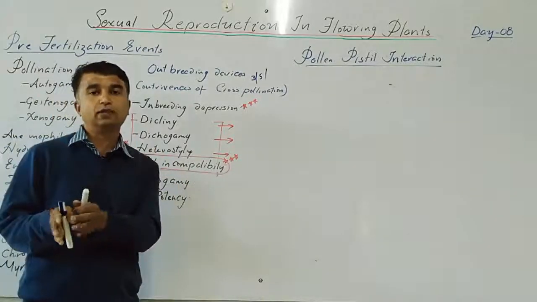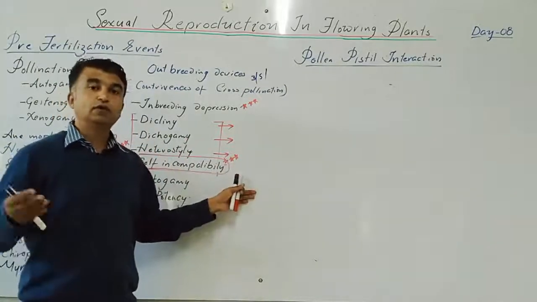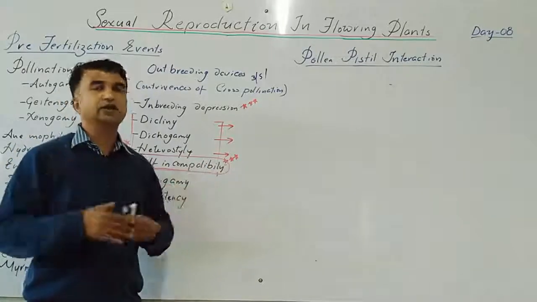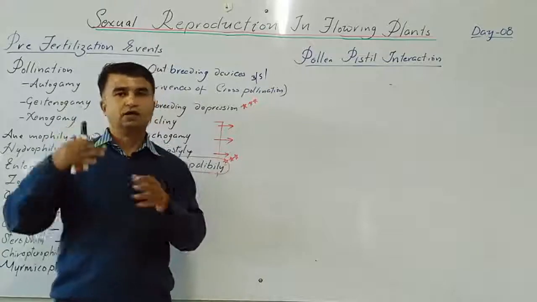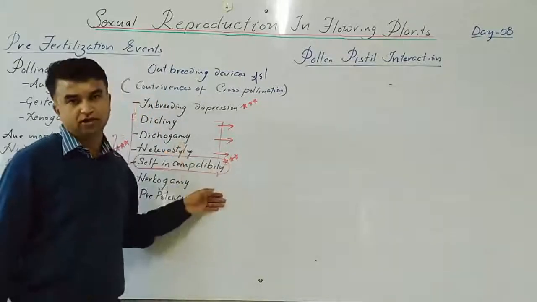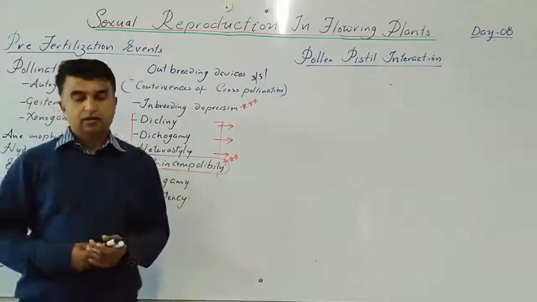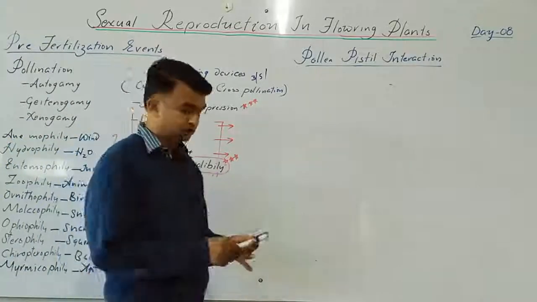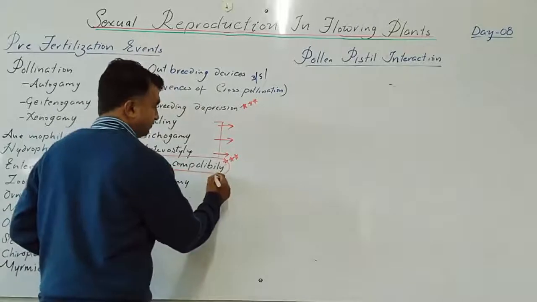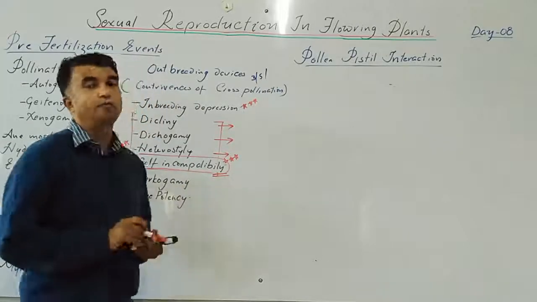So autogamy comes under self pollination, and for cross pollination the conditions are there. If you fulfill the conditions for self pollination, or fulfill those for cross pollination, that is it. So this is just revision. So next one is pollen pistil interaction, which is well related to self incompatibility or compatibility.